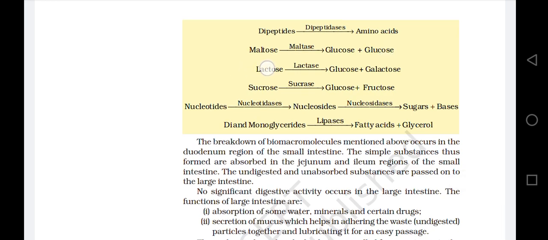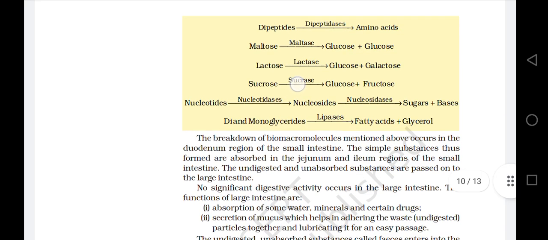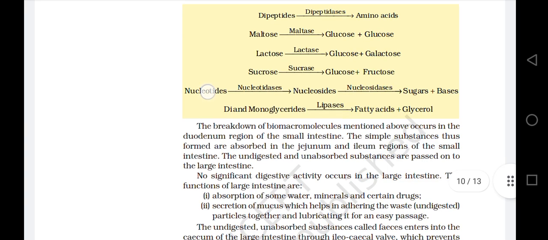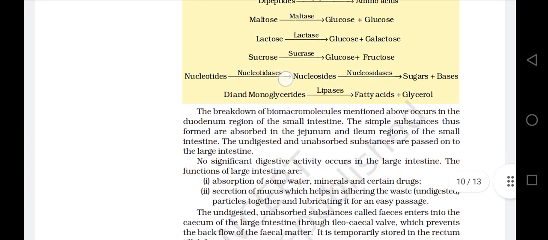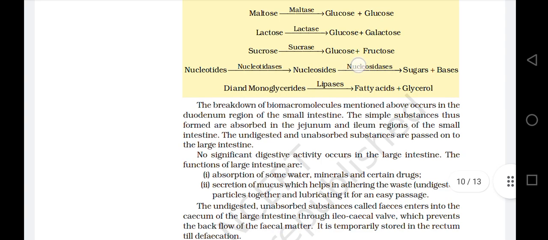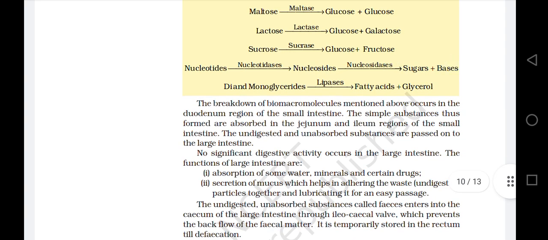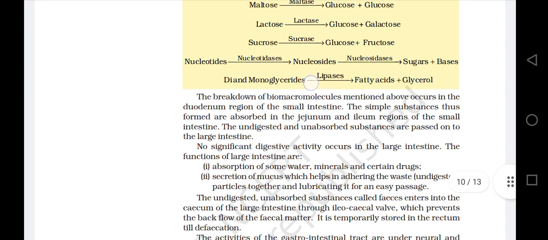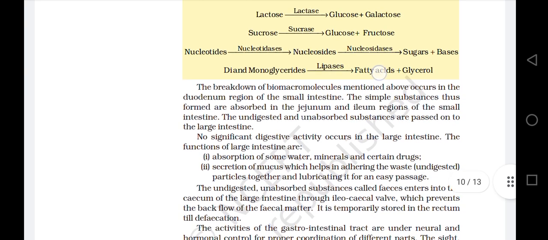Lactose, in the presence of lactase enzyme, gives glucose plus galactose. Sucrose, in the presence of sucrase enzyme, gives glucose plus fructose. Nucleotides, in the presence of nucleotidases, give nucleosides. Nucleosidases enzyme gives sugars plus bases. Di and monoglycerides, in the presence of lipases, give fatty acids plus glycerol.